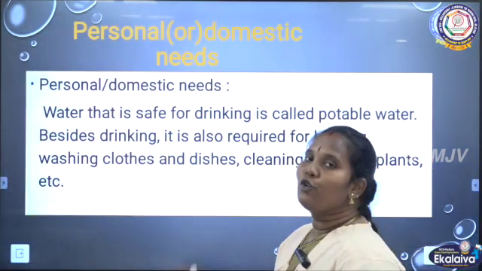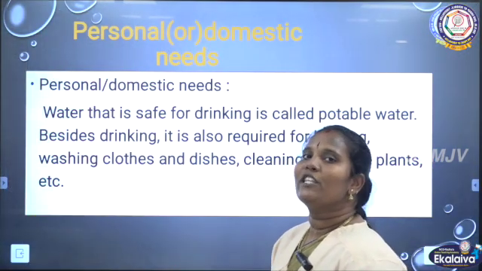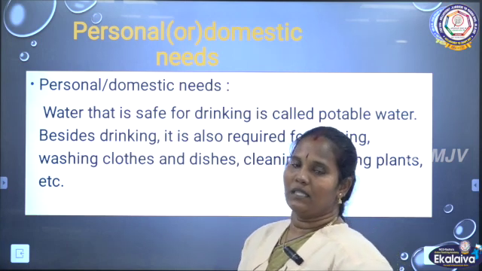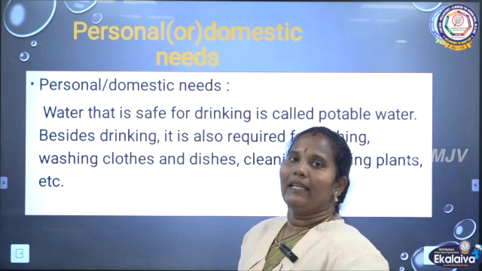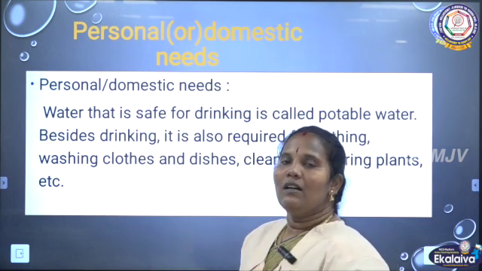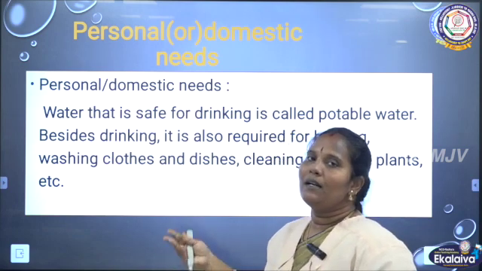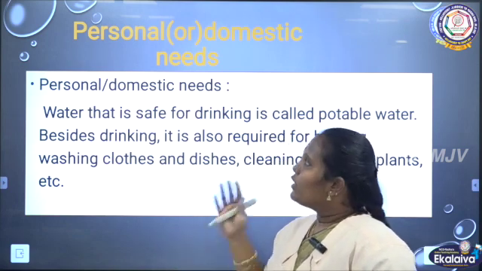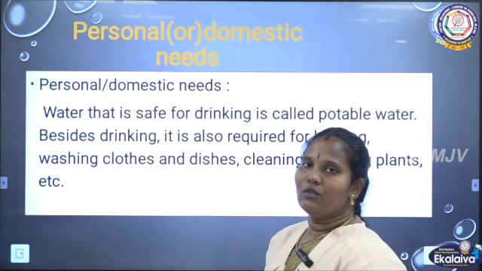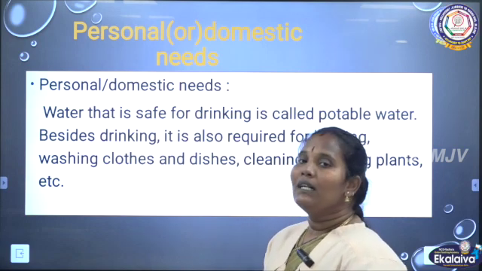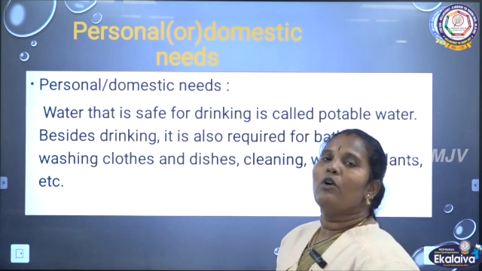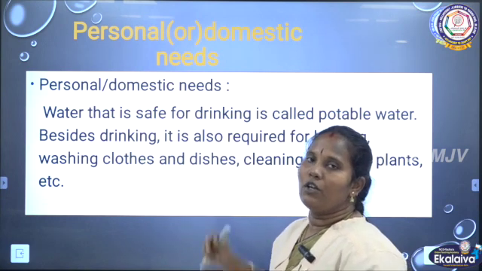Then the next one is domestic use or personal use. Domestic use means in our daily life we use water for many purposes. For example, bathing, drinking, cooking, and washing our vessels and clothes. For these things we use a lot of water. So the uses of water: one is agriculture, second is industrial use, third is domestic use. Compared to agriculture and industrial use, a very low amount of water is used for domestic uses.